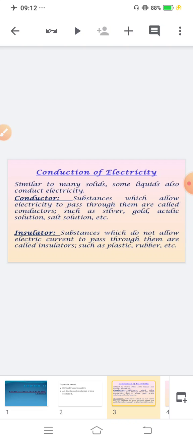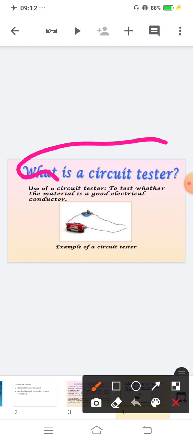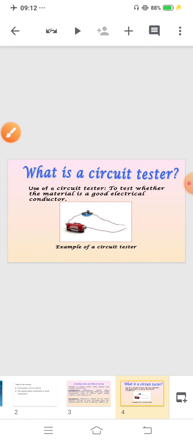In 6th class, you made a tester to test whether a particular material allows electric current to pass through it or not. First question: what is a circuit tester? The use of a circuit tester is to test whether a material is a good electrical conductor or not.